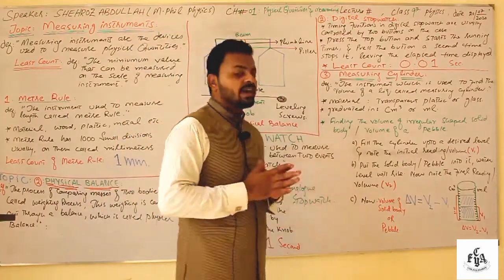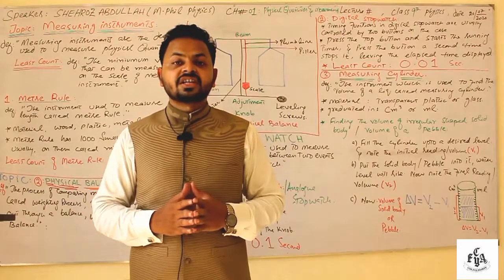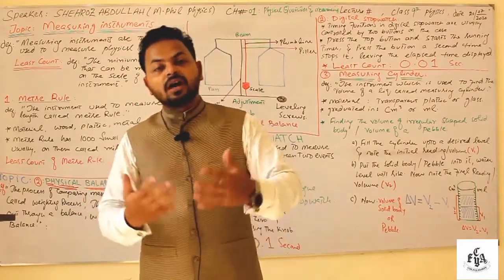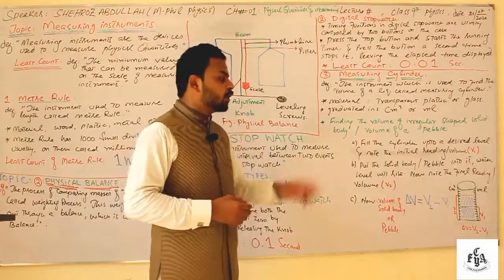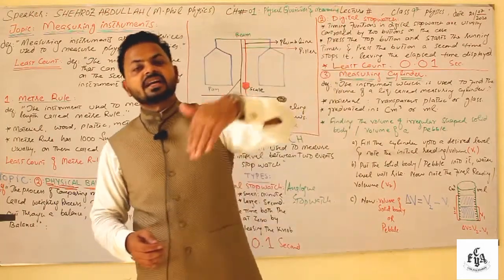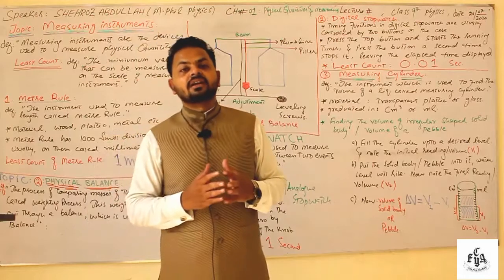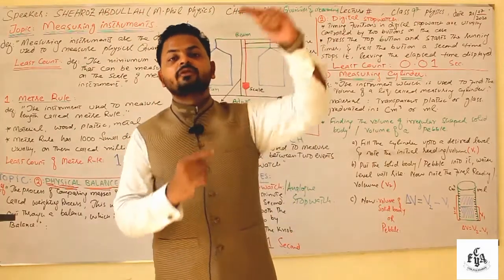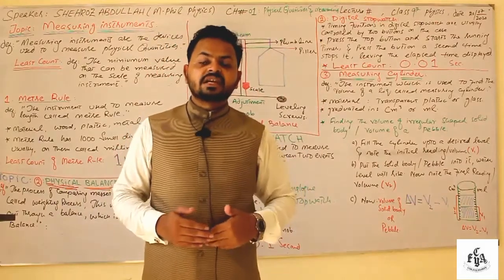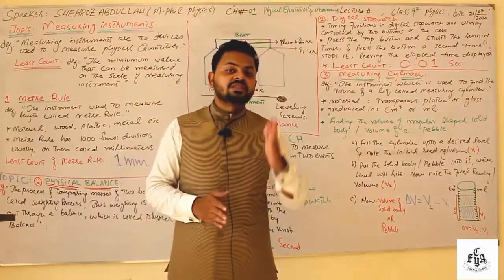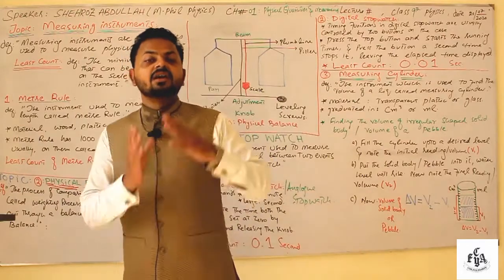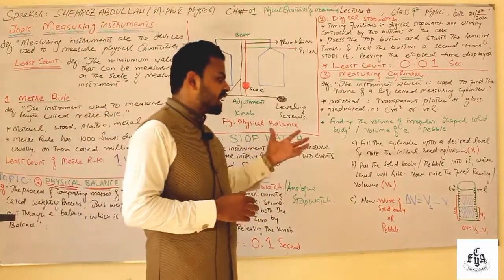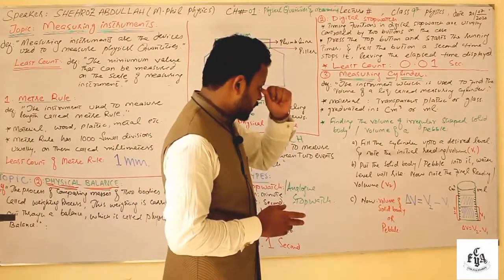If you want to find out the volume of an irregular shaped body, what we need to do is first fill the cylinder to our desired level. Note the initial reading. Then, in the second step, put the solid irregular shaped body into it. The volume will rise. Note the final volume. The third step is to find the difference between the volumes, like del V is equal to V2 minus V1. V2 shows the final volume, V1 shows the initial volume. So this is how we find the volume of a solid or irregular body.